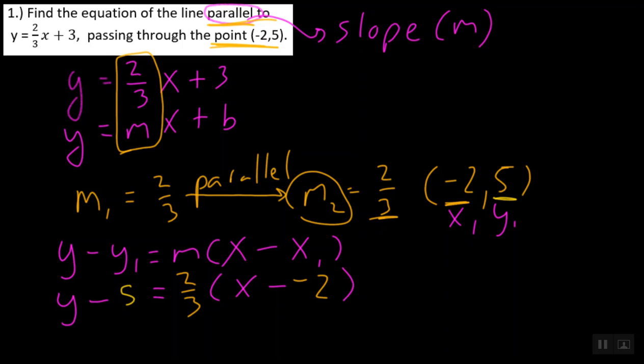Okay, now let's go ahead and do a quick little change here. We know that two negatives make a positive, and then from here, we're going to have to do a little distribution.